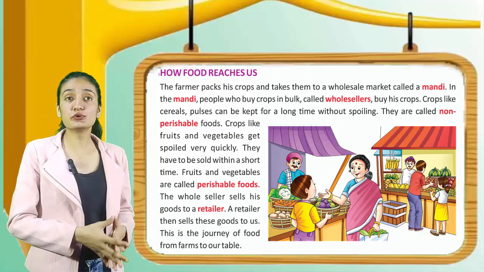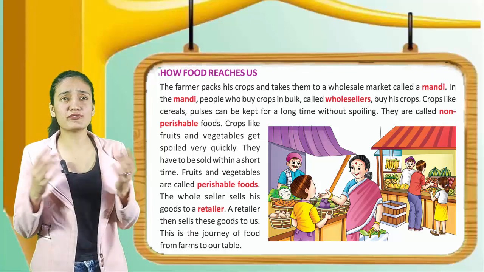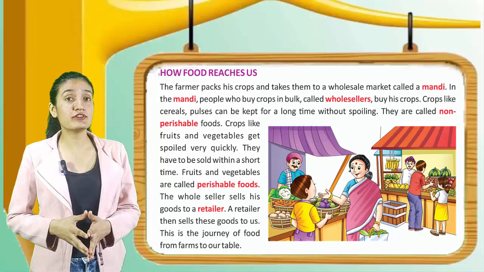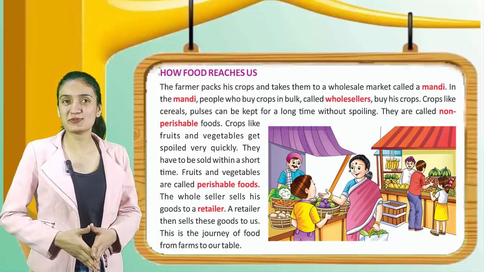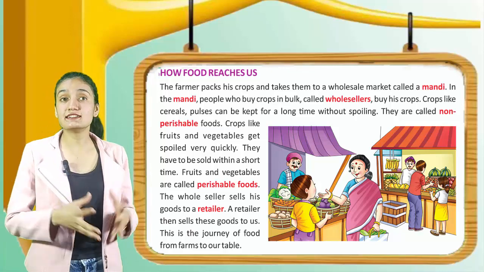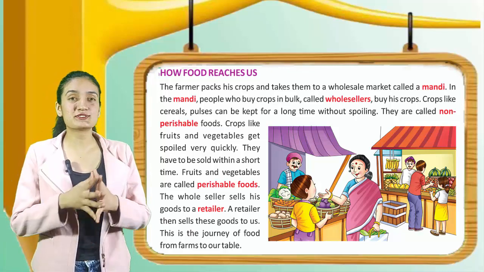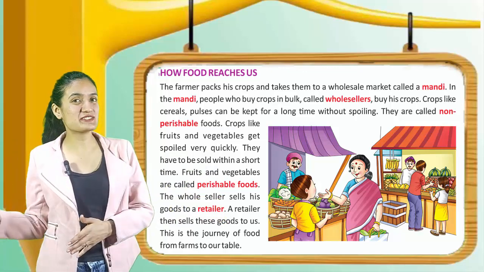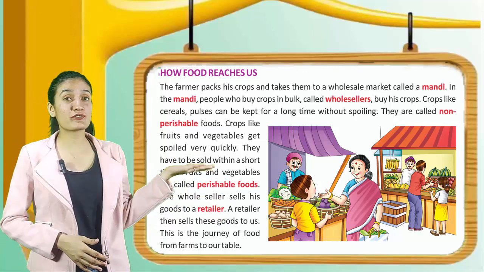Crops like fruits and vegetables get spoiled very quickly. They have to be sold within a short time. Fruits and vegetables are called perishable food. The wholesaler sells his goods to a retailer. A retailer then sells these goods to us. This is the journey of food from farms to our table. Here you can see a picture of a mandi.